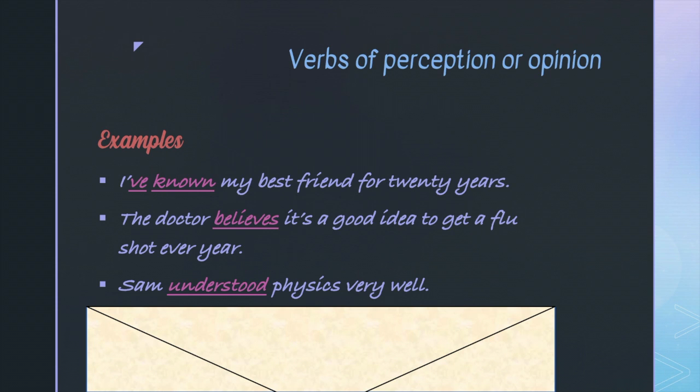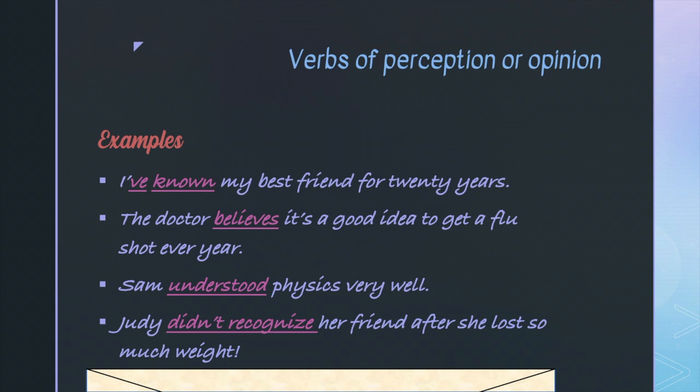Sam understood physics very well. And Judy didn't recognize her friend after she lost so much weight. That must have been a lot of weight. Can you see how these verbs are different from action verbs? Let's have a look at the next type of stative verbs.